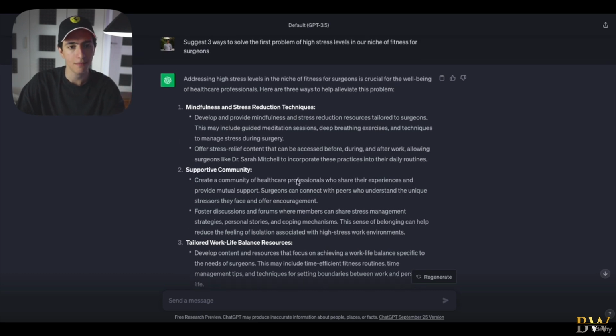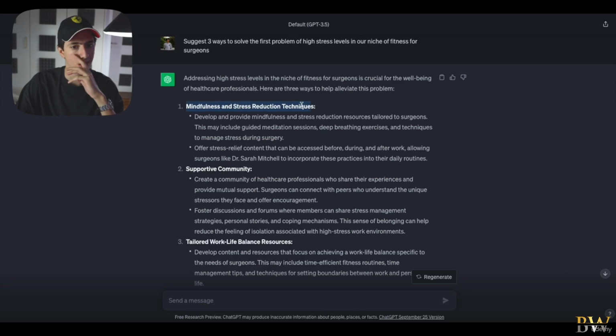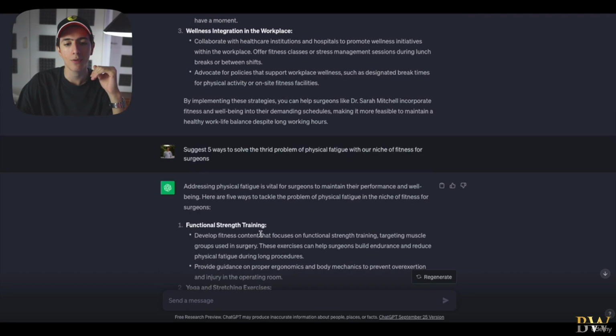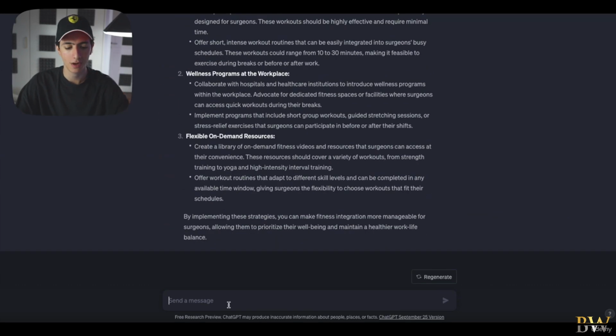So to give an example, right, the first solution to high stress levels is mindfulness and stress reduction techniques. So what we're going to do now is go right here and be like, suggest, we are creating those prompts right now, right?